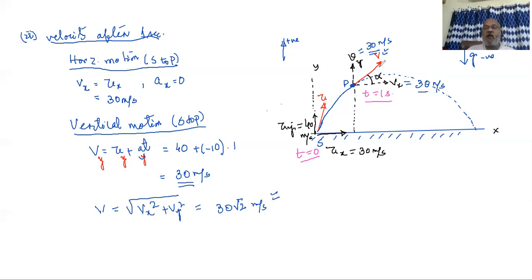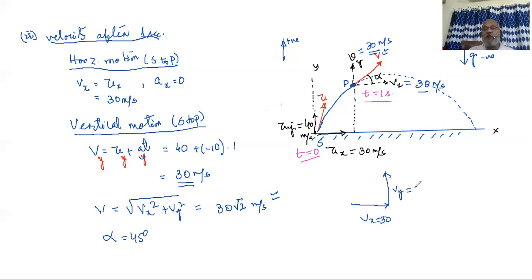Okay. And this angle alpha, as we know, must be equal to 45 degree, as you can clearly see, because if you try to construct a vector triangle taking Vx and Vy and V, that vector triangle will be like this. This is Vx, that is 30. From the head of Vx, starts Vy.